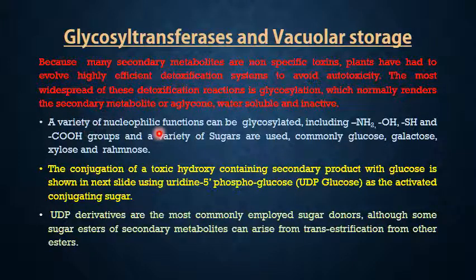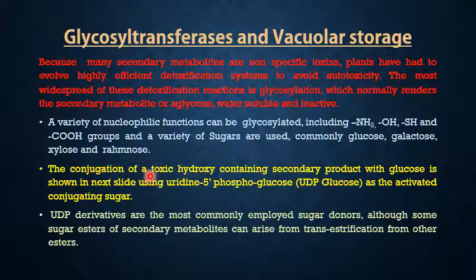A variety of nucleophilic functions can be glycosylated, including amino, hydroxyl, thiol and carboxylic groups, and a variety of sugars are used, commonly glucose, galactose, xylose and rhamnose.